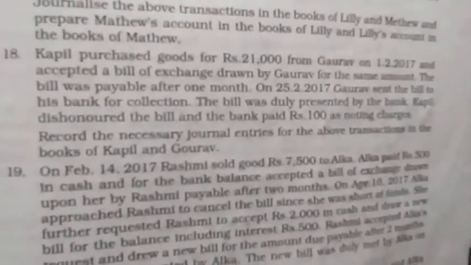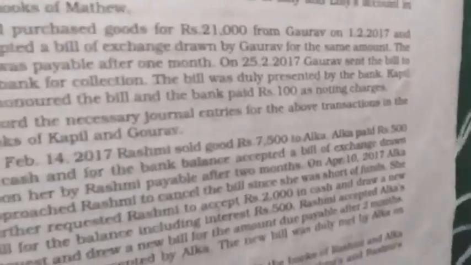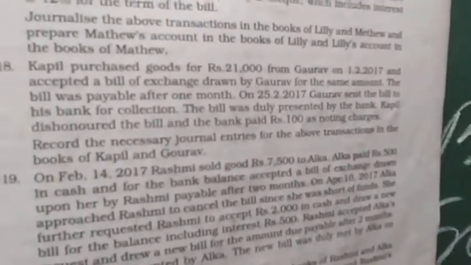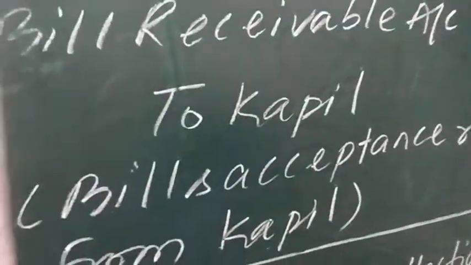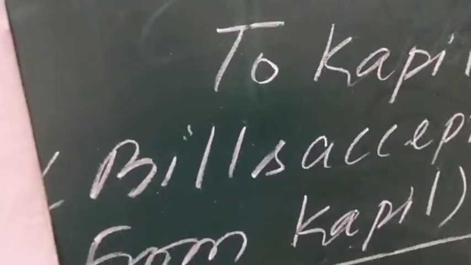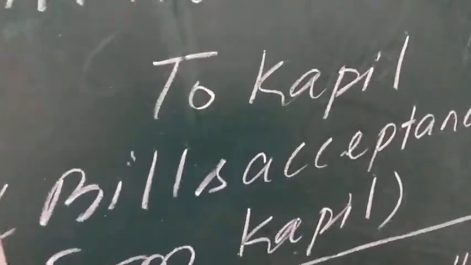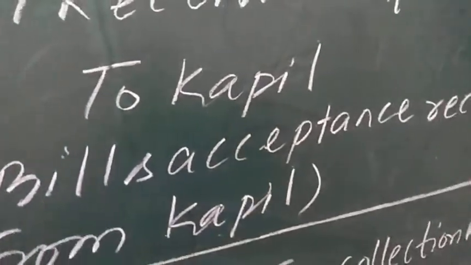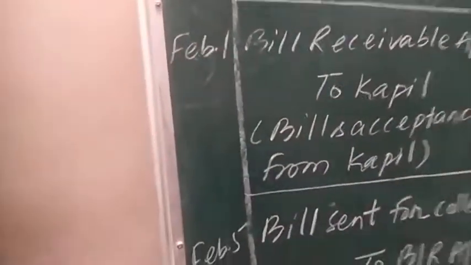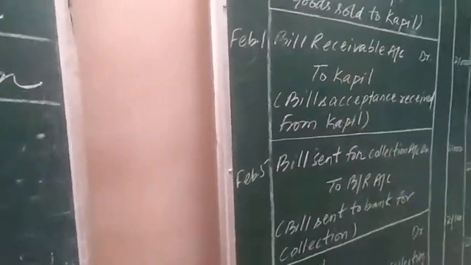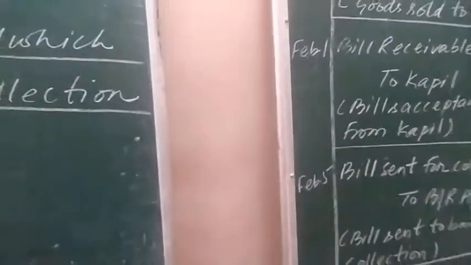On 25 Feb 2017, Gaurav sent the bill to his bank for collection purpose. On Feb 25, Gaurav sent the bill to his bank for collection purpose. Okay, when the bill is sent for collection purpose, then what happens?